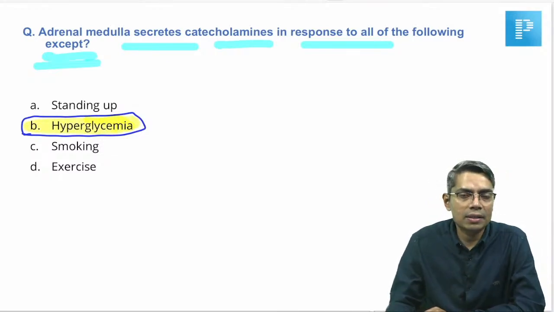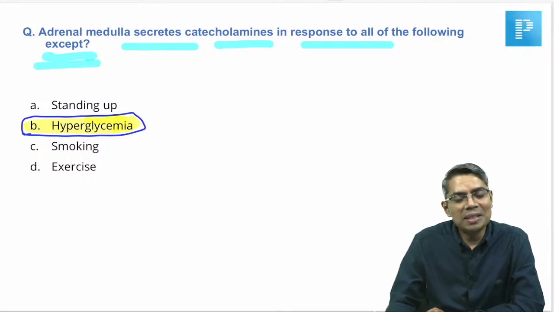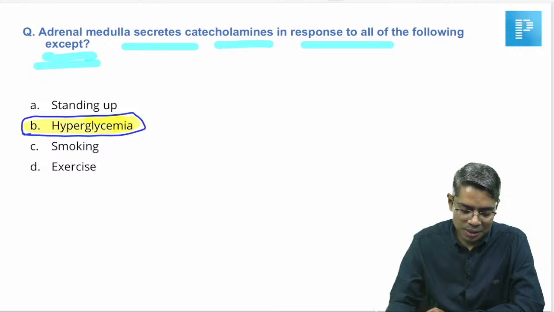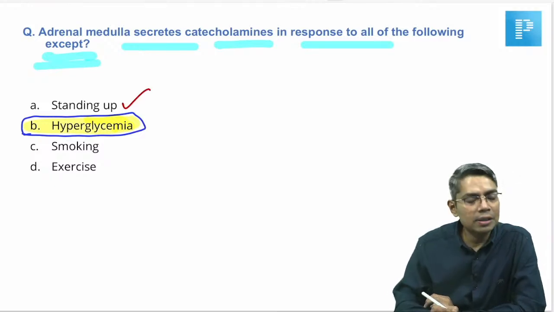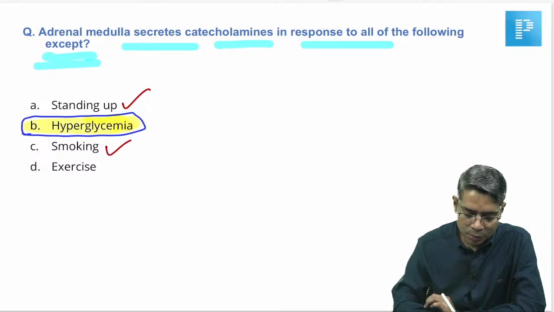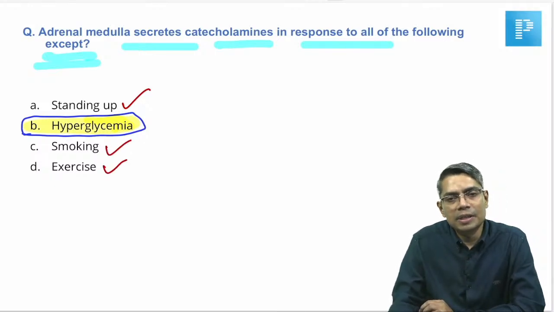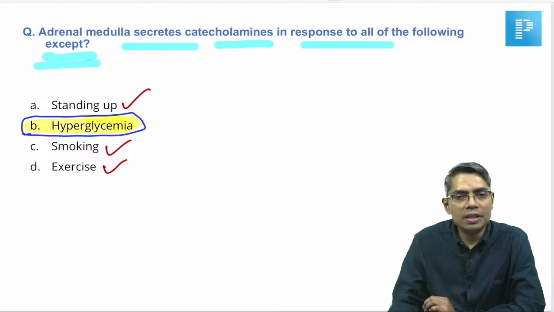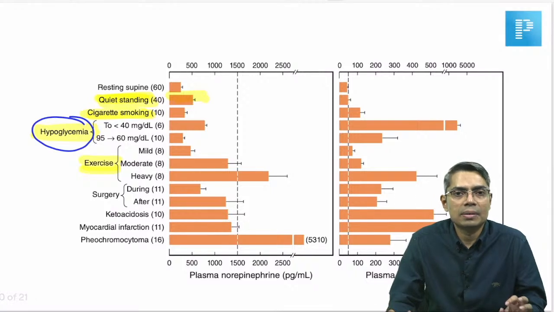So this is your correct option, but I told you again that if you Google, then B is also a stimulus for catecholamine secretion. But the other options you can easily exclude. Standing up will stimulate the sympathetic system, smoking definitely stimulates it, and during exercise catecholamine release is very common. So all these three are true, B is the exception. Hyperglycemia is not a stimulus according to Ganong, hypoglycemia is a stimulus for catecholamine secretion.